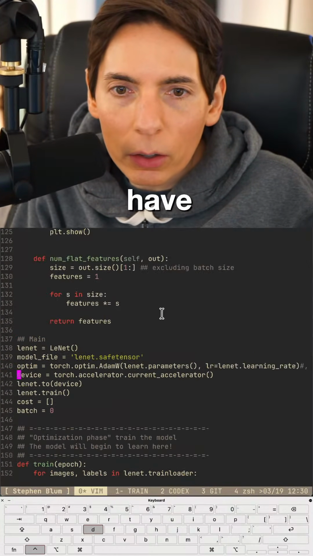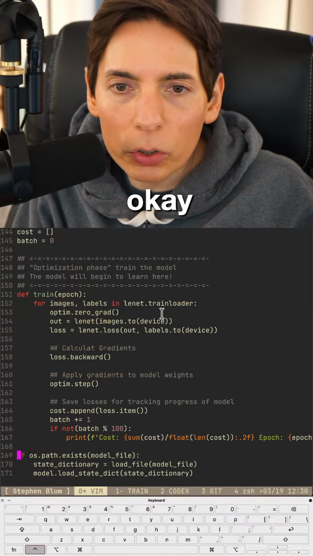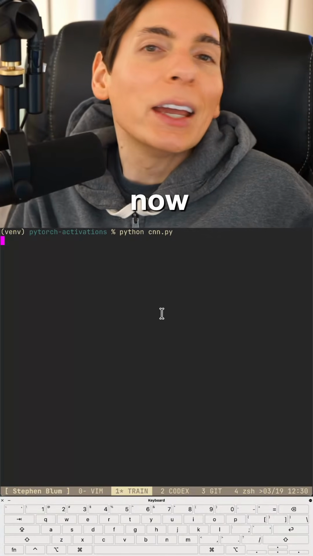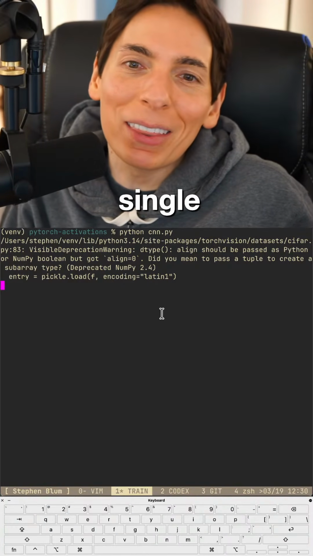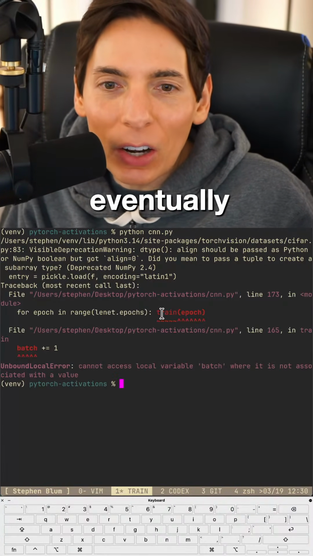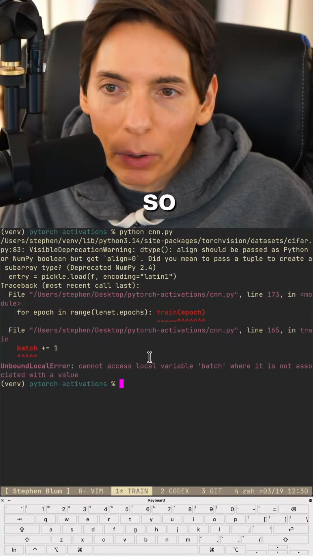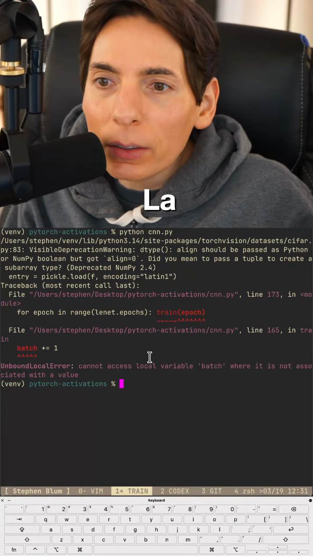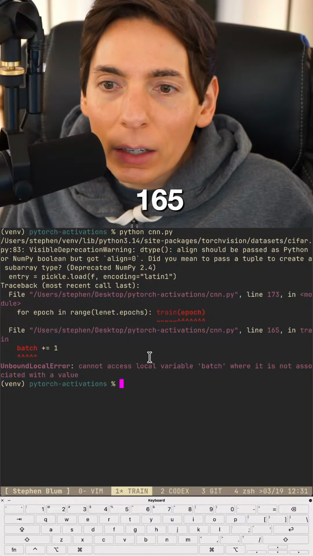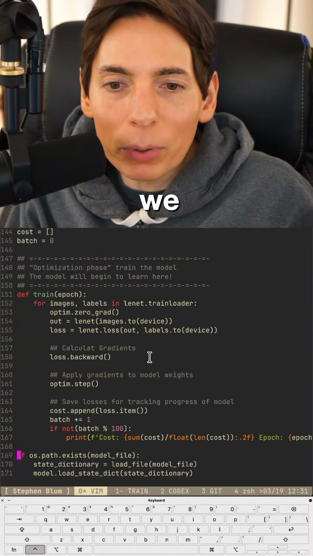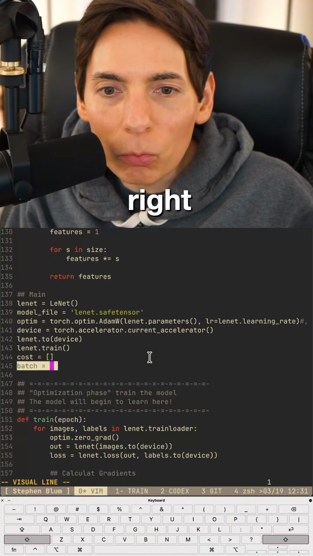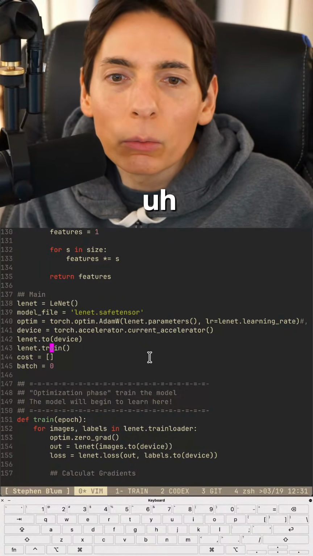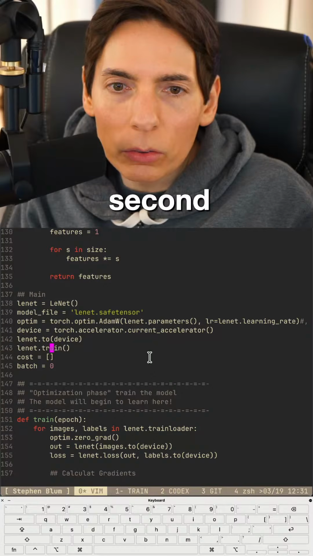Okay, so this will... Do we already have that here? Okay, main. Okay, load. Looks good. This should run without crashing now, which is what we say every single time, and then eventually... darn it. Okay, batch. That's not a problem. Where is that at? Line 165. Cannot locate variable batch. Yeah, we put the batch right there. It's right here. Oh, one second. No, that's fine.